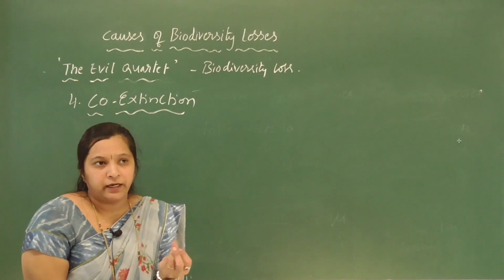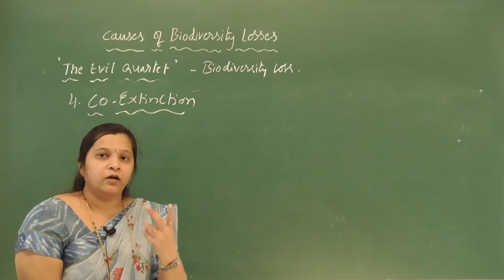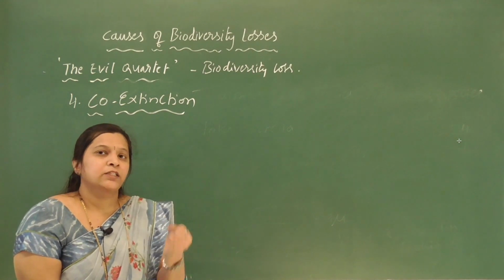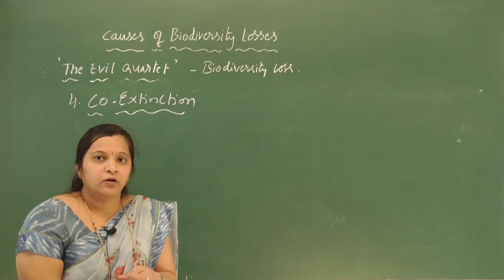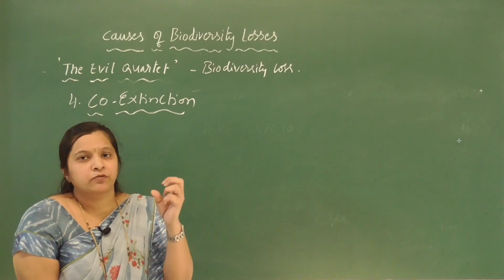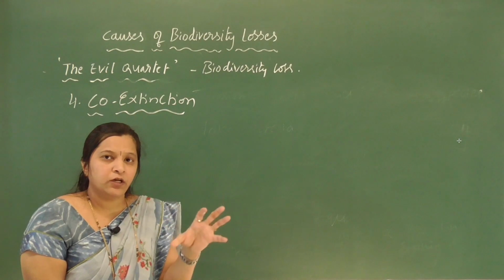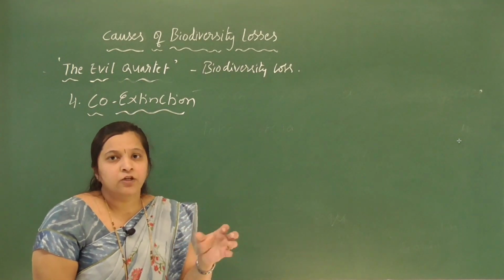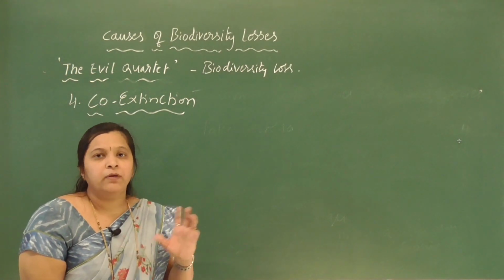For example, if you take a plant pollinator relationship. In some relationships both the organisms get benefited. In some relationships one species gets harmed and the other remains unaffected. Like that, we can see so many such relationships in nature. So if one particular organism is lost, becomes extinct, the other organism which is dependent on it also becomes extinct.